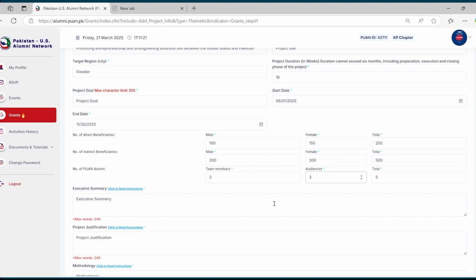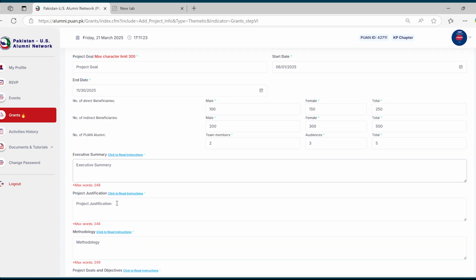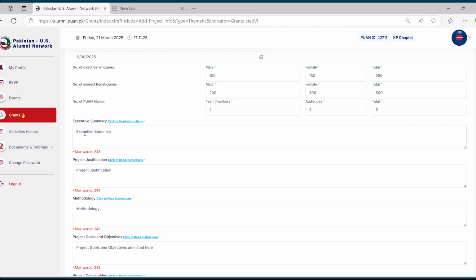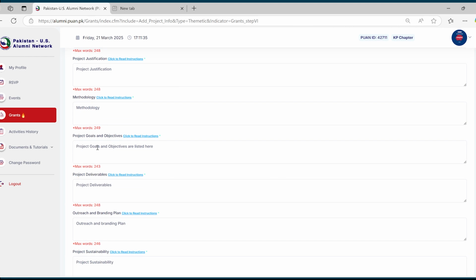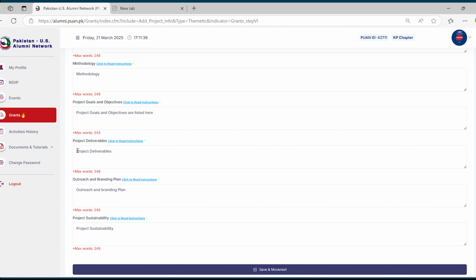You need to add the executive summary of the project, and you can click to read the instructions on how you need to fill in this section. This section should not exceed 249 words. Then you need to add your project justification, that is, why you want to do this project. Then comes the methodology of the project, that is, how you would be executing your idea, and again this cannot exceed 249 words. Then comes the project goals and objectives. Next, you need to add project deliverables.